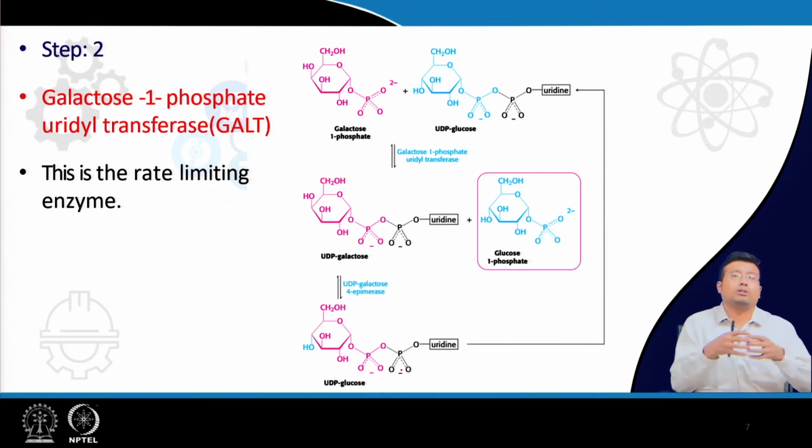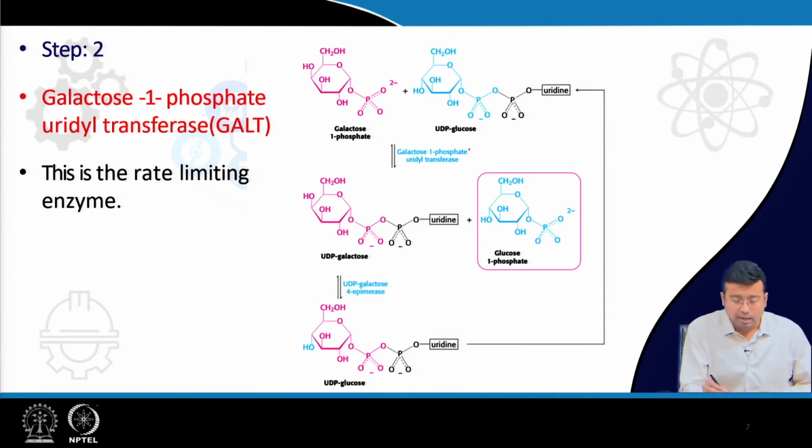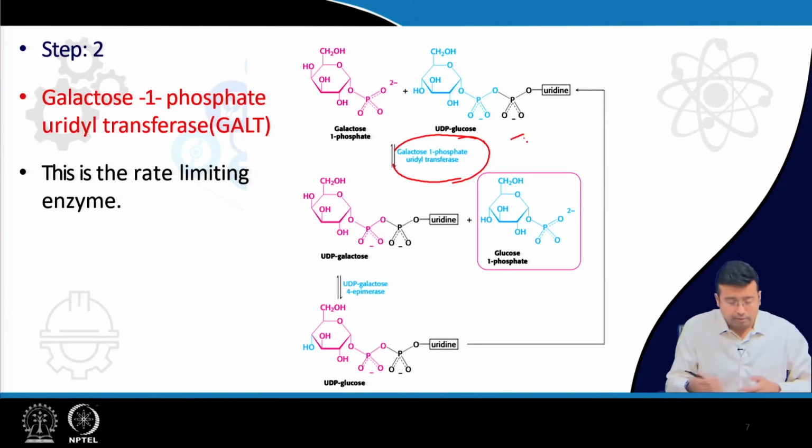Suppose we need formation of lactose, I am just giving you a very small example. We need glucose and galactose. So galactose cannot simply go and bind to glucose, like glycogen. So we need galactose in UDP form. So how is this UDP galactose formed? Again with the help of this enzyme, galactose 1 phosphate uridyl transferase, where galactose 1 phosphate and UDP glucose are combining to form UDP galactose.